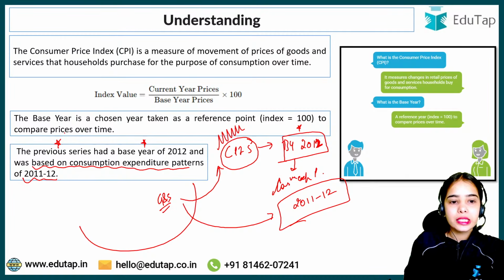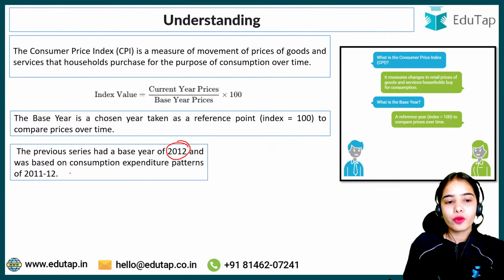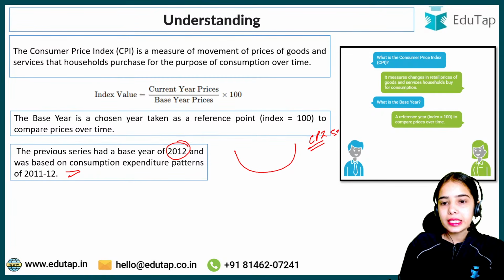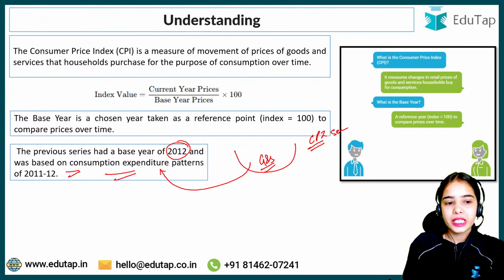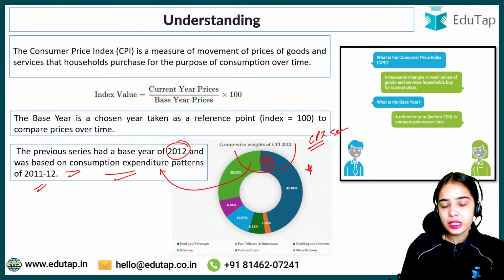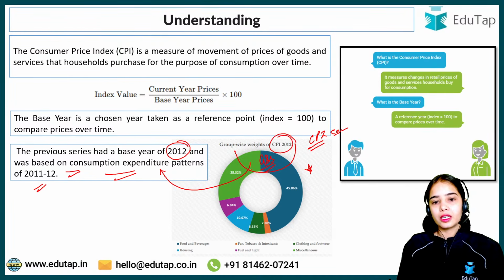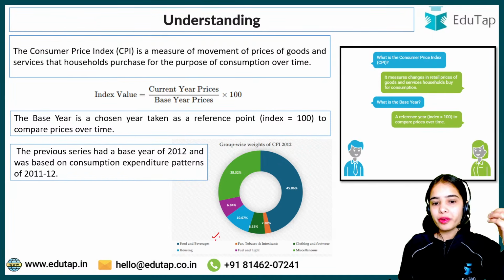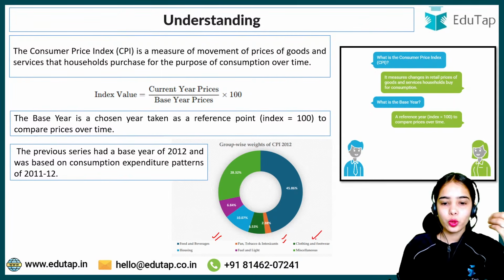So the previous consumer price index series had the basket of goods and services according to the consumption expenditure pattern of 2011-2012. This was the previous basket: food and beverages, pan, tobacco, intoxicants, clothing, footwear, housing, fuel and light, and miscellaneous.